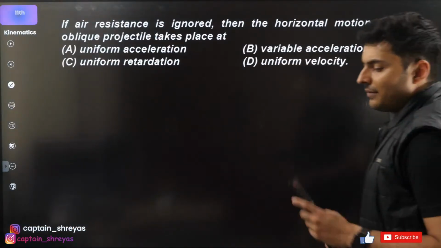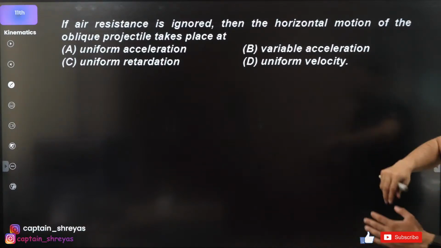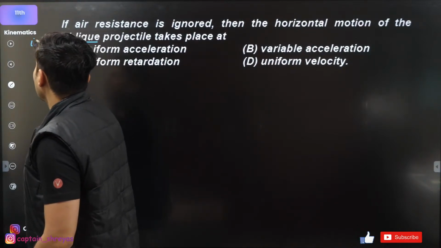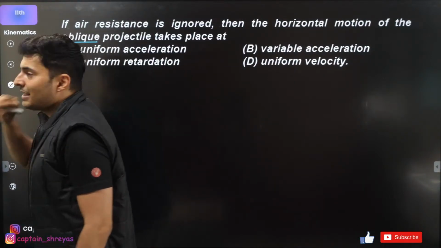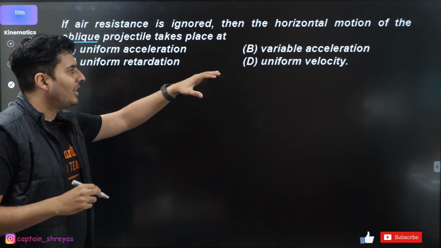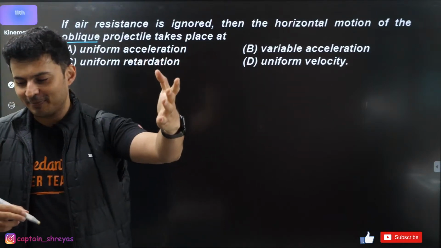Moving on. If air resistance is ignored, then the horizontal motion of an oblique, meaning inclined, projectile is going to be: uniform acceleration, uniform retardation, variable acceleration, or uniform velocity. Draw the diagram. That's all.